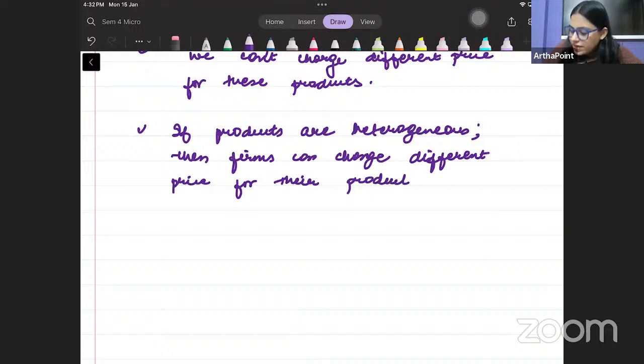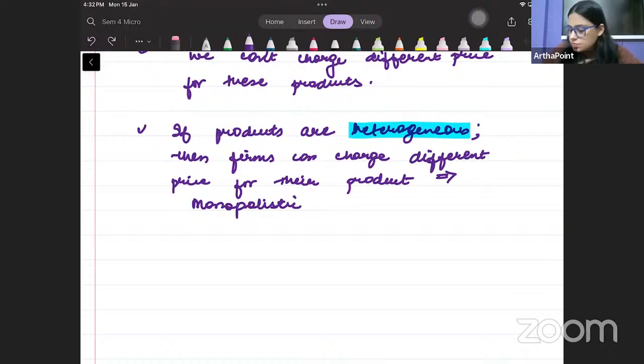बेटा when you have heterogeneous product, जब product आपके अलग अलग होते हैं, just let me write properly, then such product come either under monopolistic competition or oligopolistic competition.